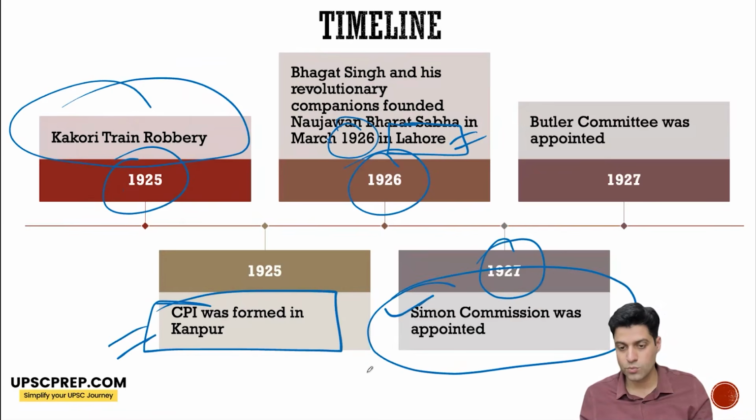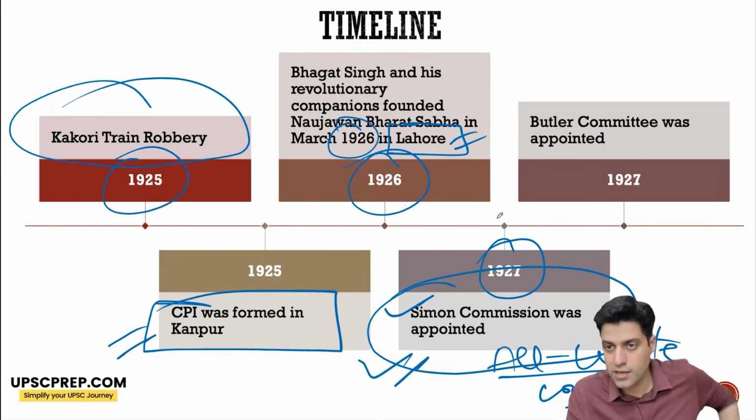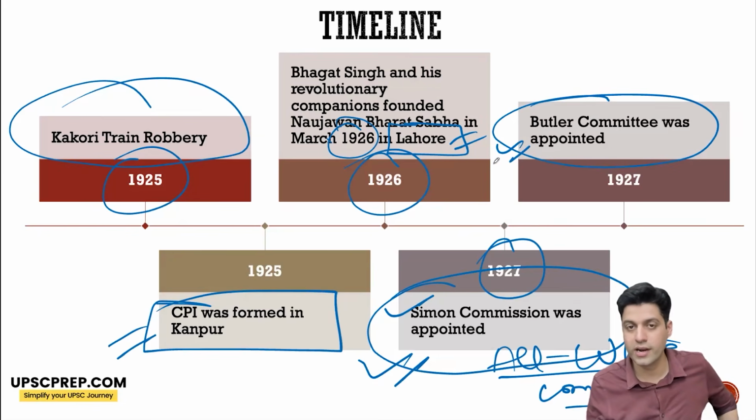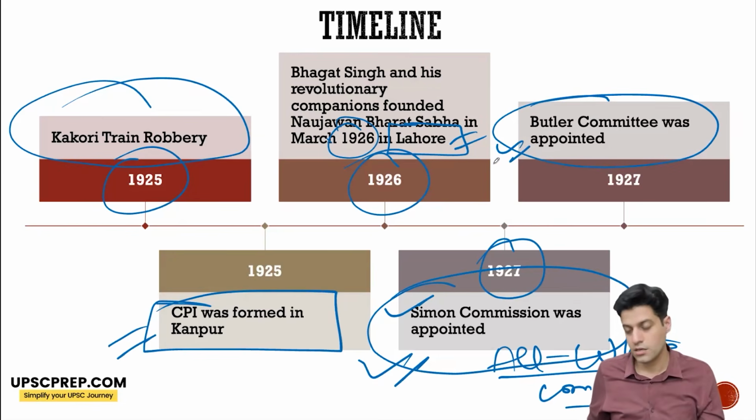1927, the Simon Commission was appointed and came to India. It was an all-white commission. And when it came, there was protest all across India. So it was basically a commission appointed to look into any reforms to be made. Okay. The Butler Committee was also appointed in 1927 to look at the relation between the princely states and the British.